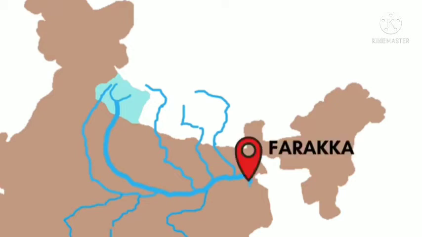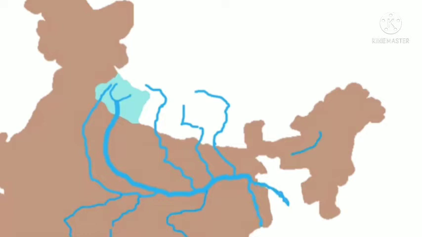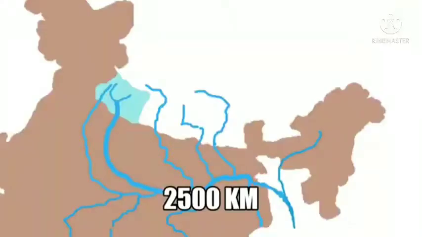Now students, then we have the Farakka dam. Okay, Farakka is the place where it enters the Bangladesh side. Okay, and on one side it moves into the Hooghly side, especially in the West Bengal side. Okay, and the other side it also mixes with the river Brahmaputra. Okay, and that creates the Sundarban Delta.